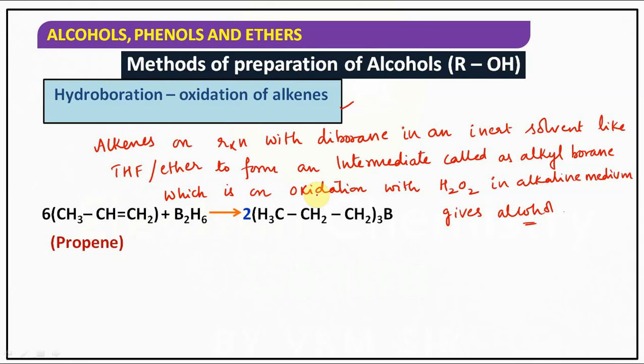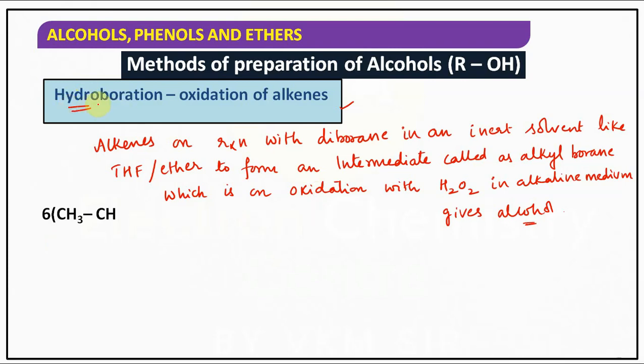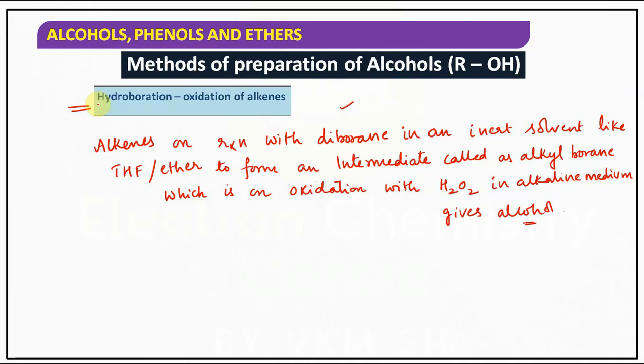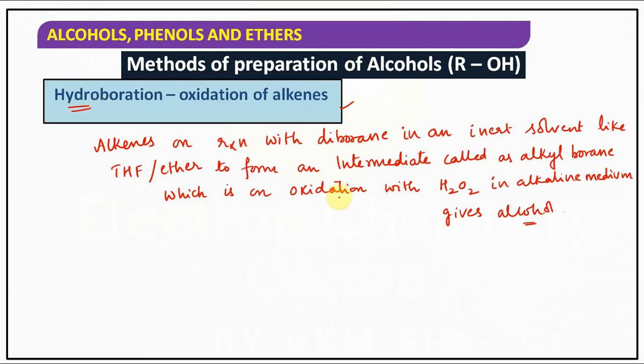What is this reaction called, children? Hydroboration oxidation of alkenes. See, first of all, the first reaction we have done is hydroboration, followed by oxidation with hydrogen peroxide in the presence of alkaline medium.